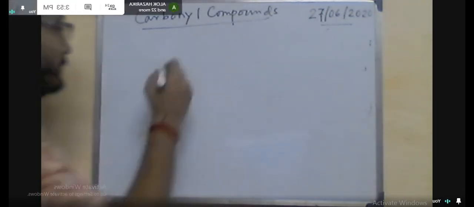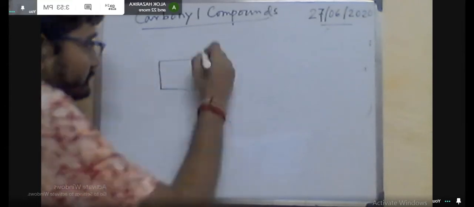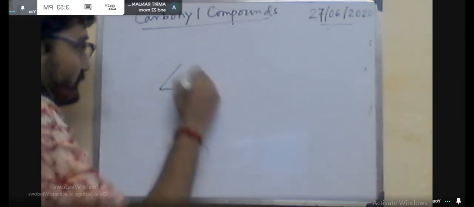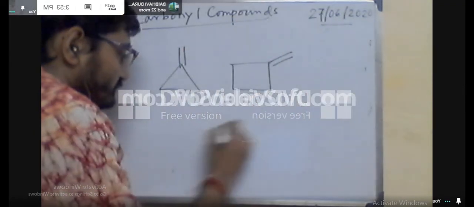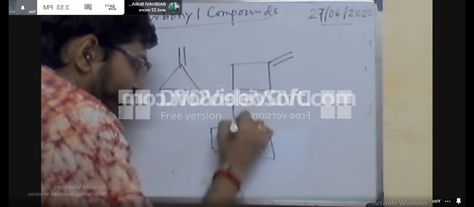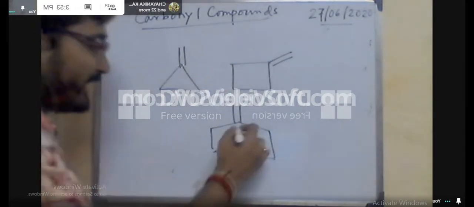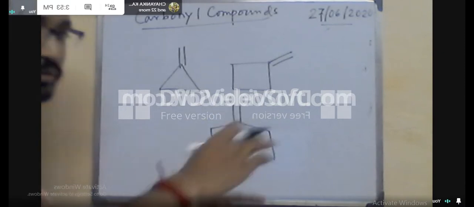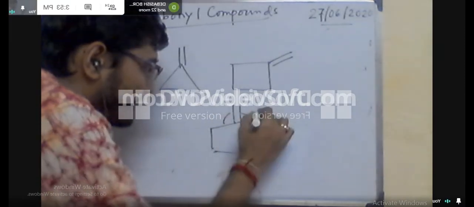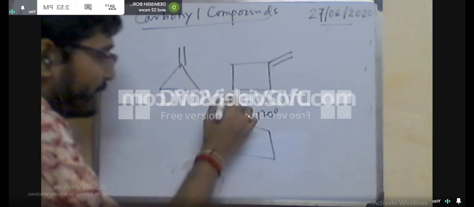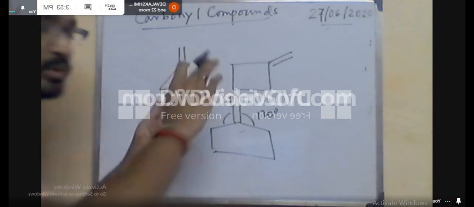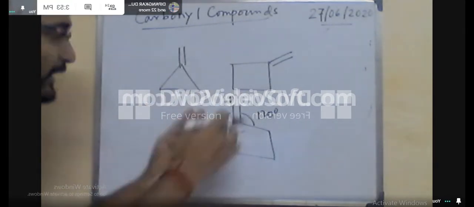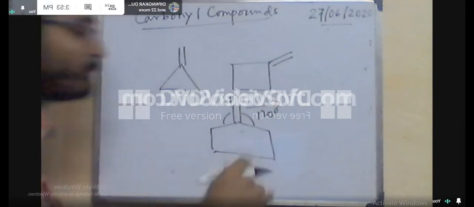But when the ring size is decreased, that means the angle strain will increase. Here this angle is increasing, that means it becomes steeper, and P character is generated in these sigma bonds. And not only that, in this system the S character is also generated. That means it now tends to the sp system. Similarly, here it also tends to a more sp system, because this angle is 150 degree. Okay. So in this case, you can see for this exocyclic double bond that when the ring size is decreasing, the stretching frequency will be increased.